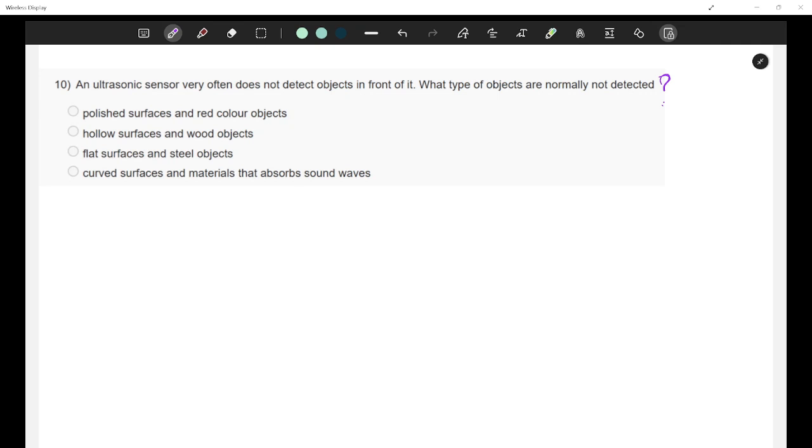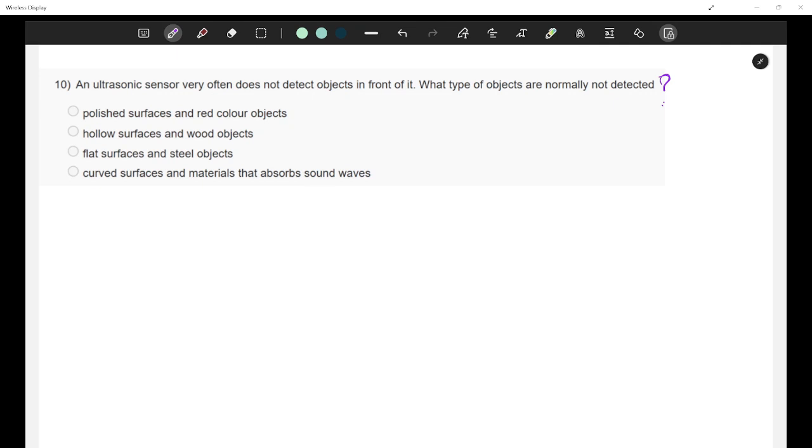Ma'am, I haven't seen the lecture, but it will have a transmitter and a receiver, and it will send the ultrasonic waves. And when it is detected by the receiver, it will send back the signal. Right. So basically it tries to find out in what time your sound wave has traveled. You already know the speed and you know the time, then you can find, okay, at what distance my object is placed.